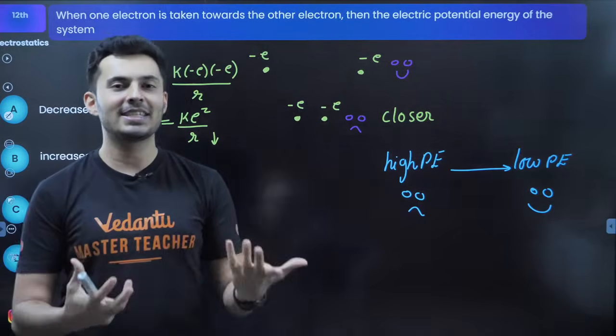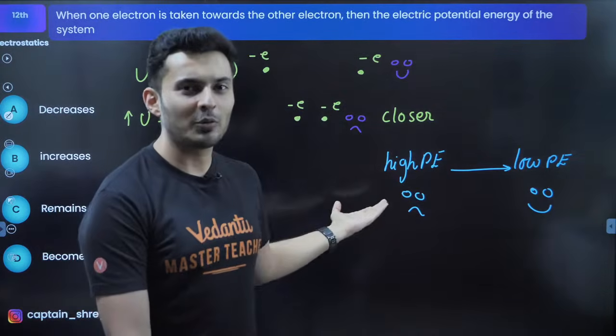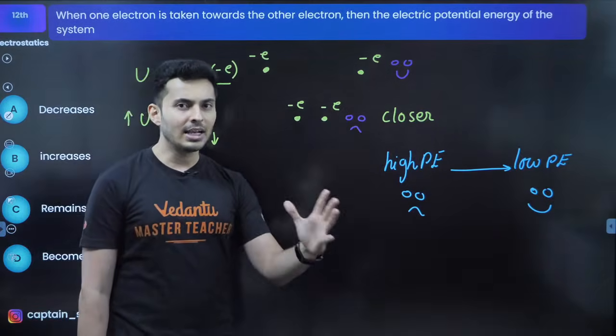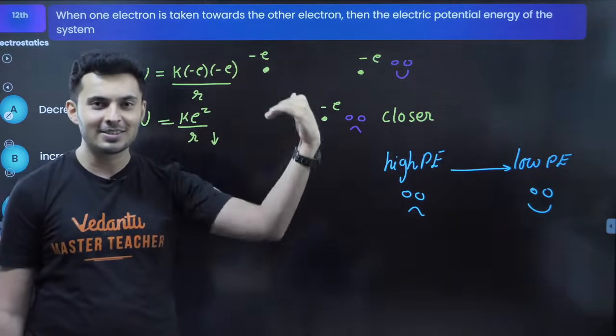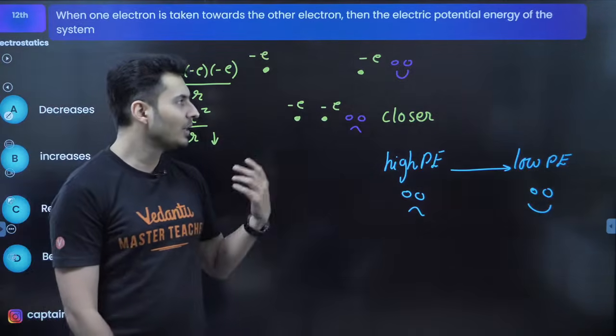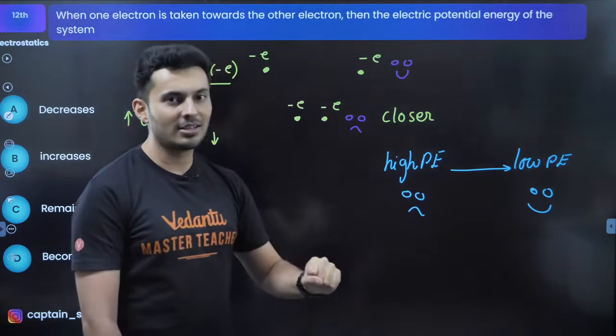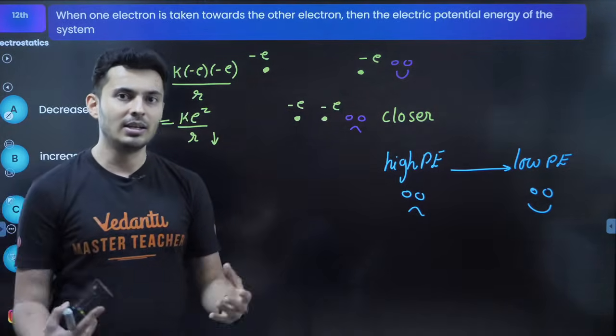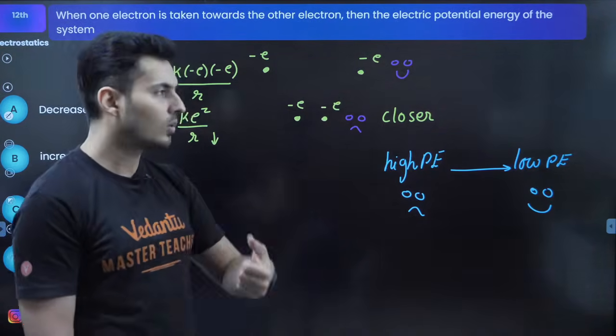So that's how I know the potential energy increases. This happiness and sadness is an easier way, without formulas, to check, not just for electrostatics, but for any chapter, any system, whether potential energy increases or goes down. That's all. So whenever stability increases, potential energy decreases. When instability increases, it becomes less stable, then you will see potential energy will also go up.